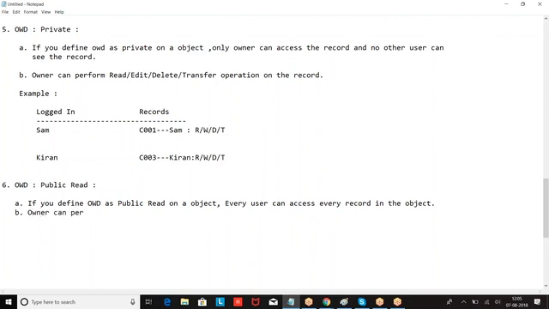If I say public read, every user can access every record in the object. The owner can perform read, edit on the record. Other users can only read the data. So if you are the owner of the record, you can perform read, write, delete, transfer. If you are not the owner of the record, you can only perform edit, which is nothing but the write operation.